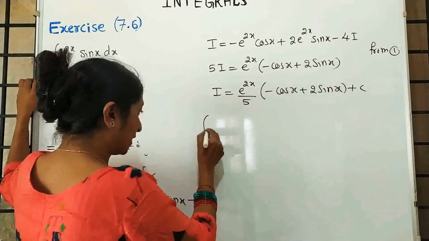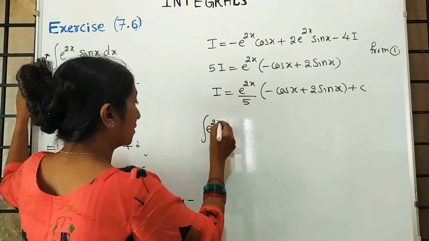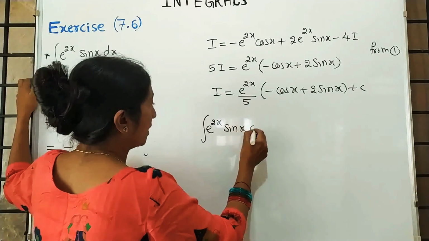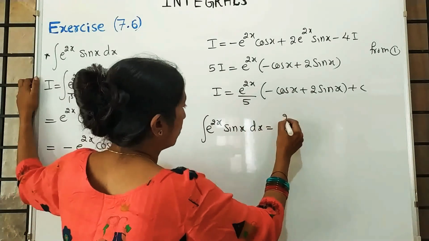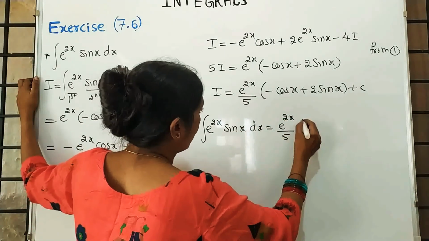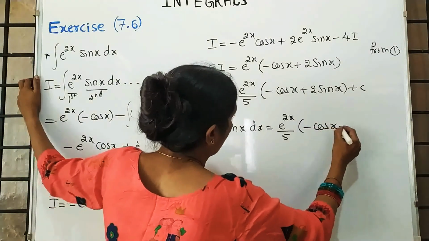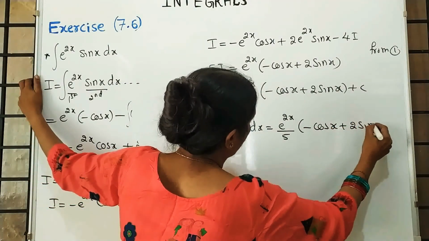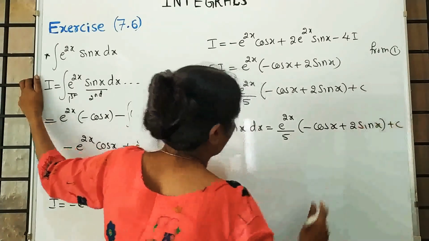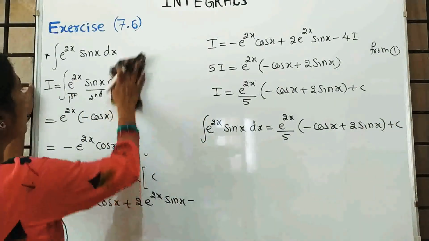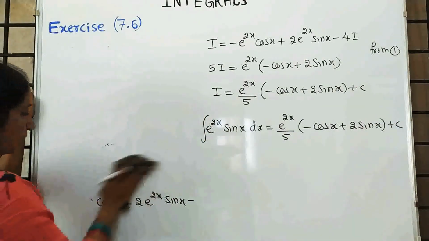Write down I. It is integration of e raised to 2x into sin x dx is equal to e raised to 2x by 5 in the bracket, minus cos x plus 2 sin x plus c. Moving to the next example.